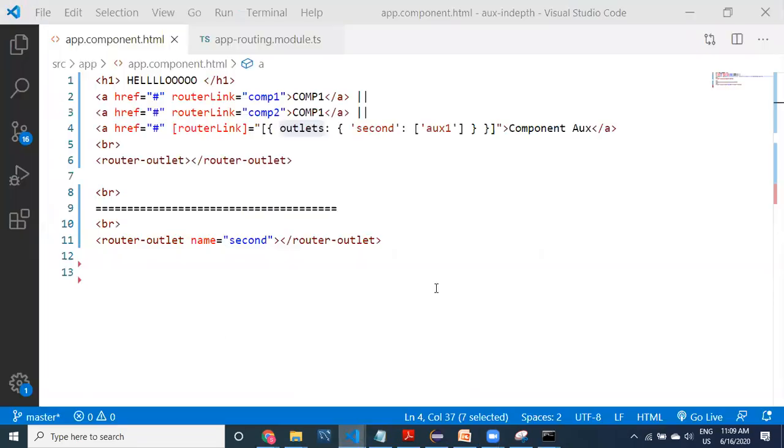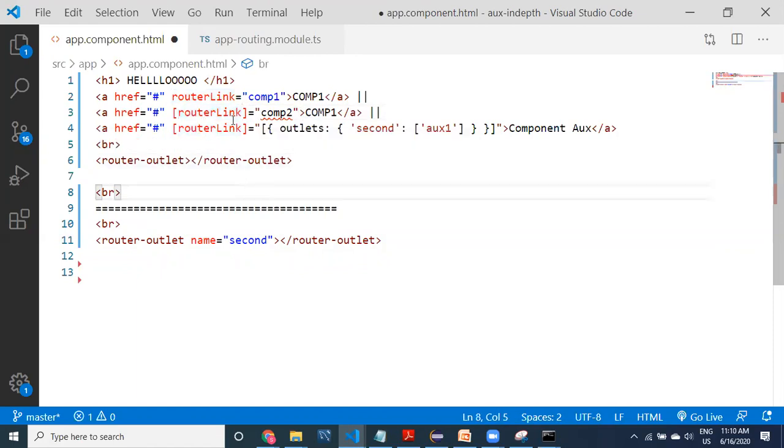Let us go to there. Before understanding this, what you can do is provide like this. This is going to look like a property, and if you provide it like this, it is going to be property binding. You know that this is property binding. What is the property name? routerLink is the property inside that directive. Now for this you need to provide the property. If you provide brackets for this, comp2 is going to be taken as a property, not a direct string, not a direct path.